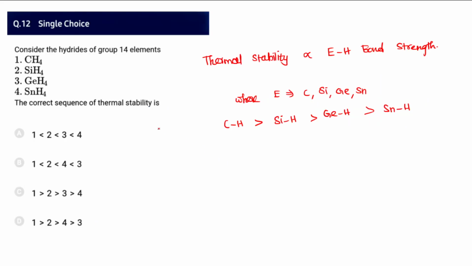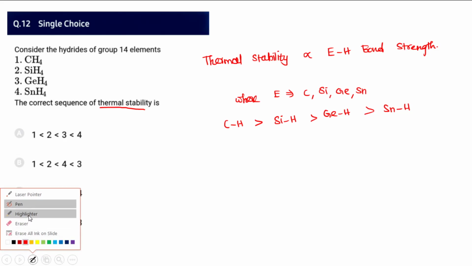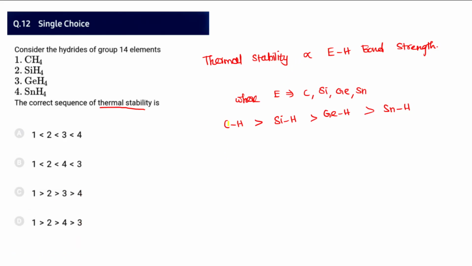Okay, then question number 12, hydrides of group 14 elements, they are asking for the thermal stability. So we know the thermal stability is directly proportional to the E-H bond strength. So for the E-H bond strength, carbon and hydrogen are more or less close in size, but tin is larger in size, so therefore easily it can be cleaved. So it is thermally less stable; with very little energy we can easily cleave the tin and hydrogen bond. So therefore we may say the Sn-H bond has a very low bond dissociation energy, or definitely it has less thermal stability. So the option that exactly matches is C, not B.